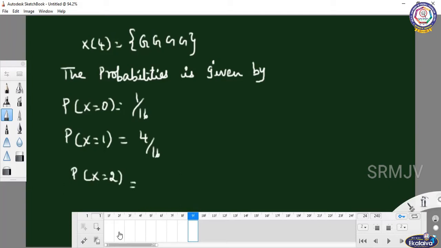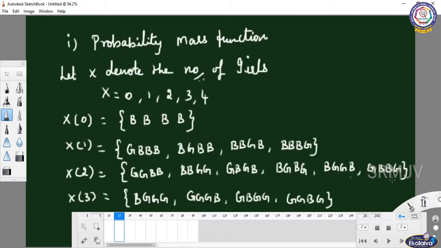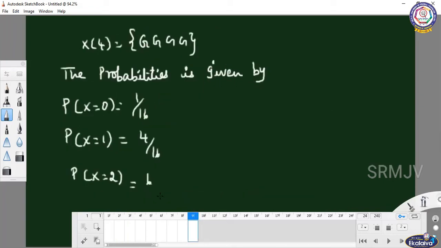See here, how many elements are there? 1, 2, 3, 4, 5, 6. So 6 by 16, or you can cancel the values and write 3 by 8 also. Next, P of x equal to 3 is 4 by 16. P of x equal to 4, because x can take the random variable values 0, 1, 2, 3 and 4, is 1 by 16.